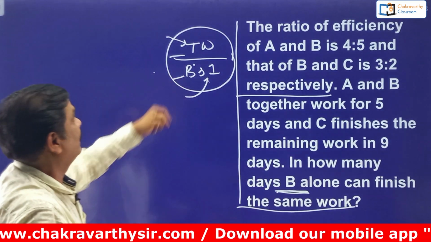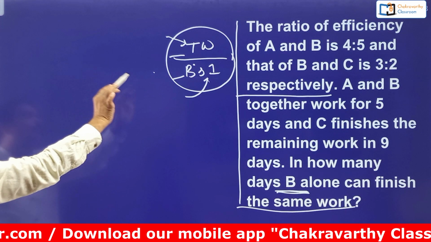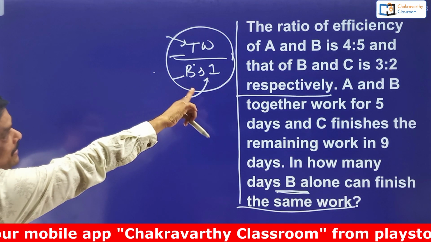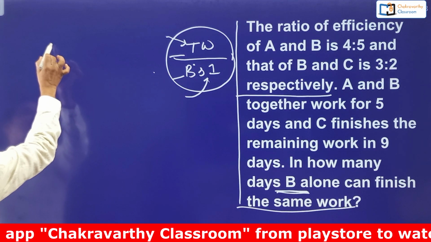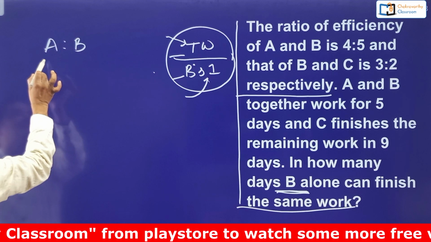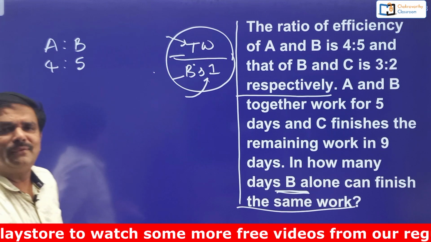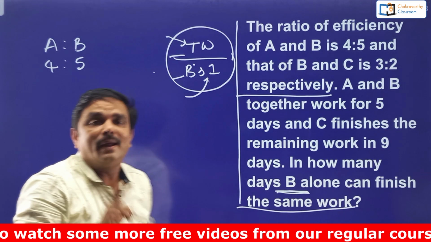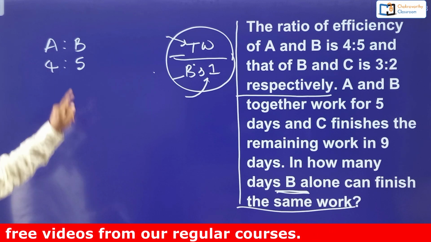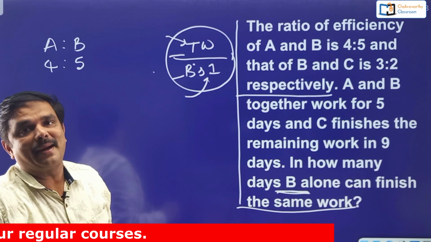Now how to find out this one, B's efficiency? Simple students. Here we need to use the ratio and proportion concept. What is that? A and B's efficiency is 4:5. I am writing like this. A is to B, as far as efficiency is concerned, 4:5. What do you mean by efficiency is 4:5? If A can do 4 units of work in one day, B can do 5 units of work in one day. That is the comparison.